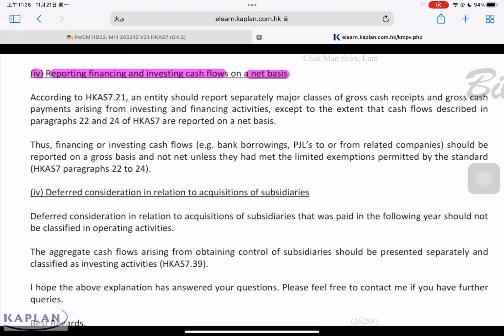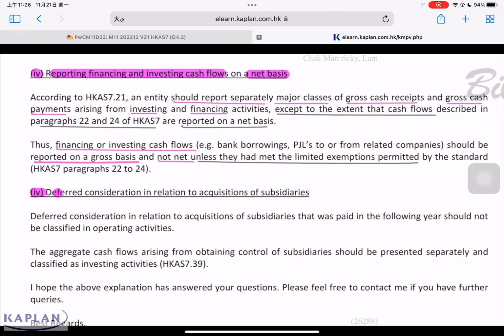Number 4, reporting financing and investing cash flow on a net basis. In accordance with AS7, the entity should report separately major classes of gross receipts and gross payments arising from investing and financing activity, except to the extent that the cash flows described under paragraphs 22 and 24 may be reported on a net basis. For example, I'm acting as an agent for a third party. I receive $50, I have to pay the third party $45. I'm acting as an agent, so I will report a cash flow of $5. These are activities for a third party. This is not an activity for the entity. If it's an activity for the entity, then it must be shown on a gross basis separately. In this case, financing and investing activity of the entity should be reported on a gross basis, not on a net basis, unless they meet the criteria under paragraphs 22 and 24 of AS7, which is not relevant here.